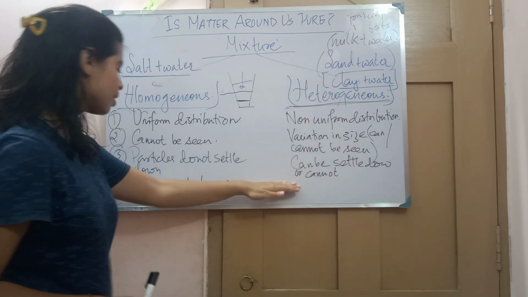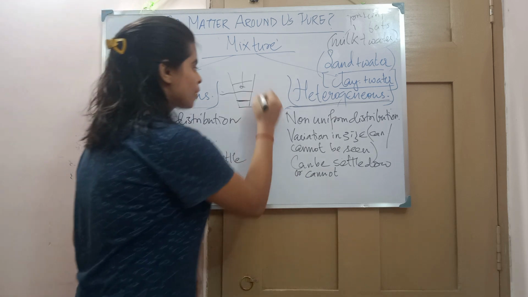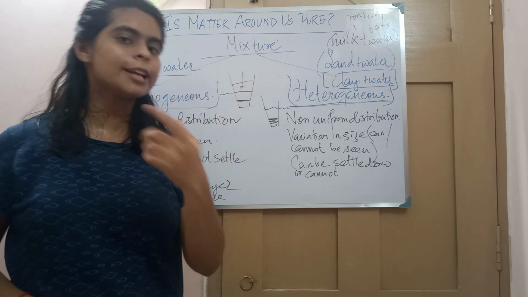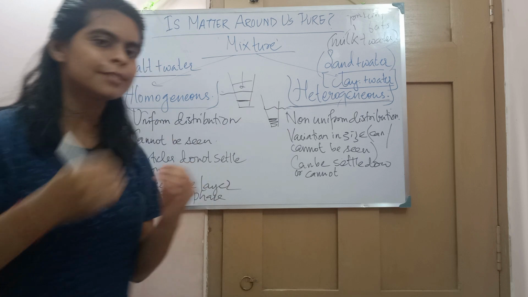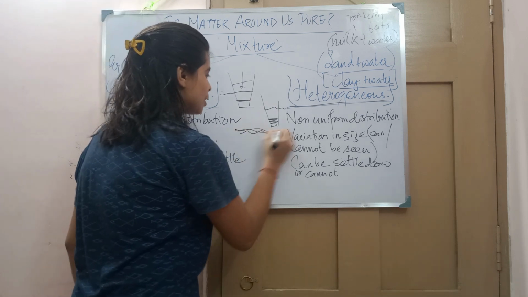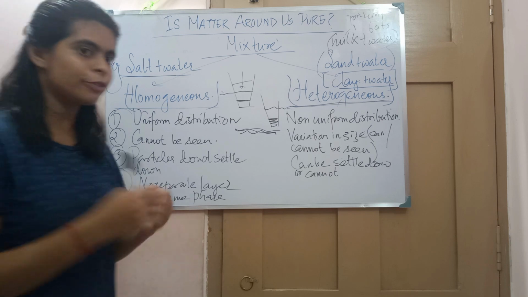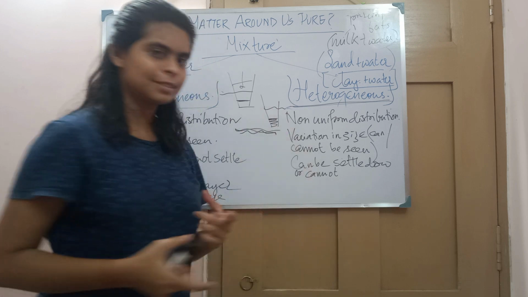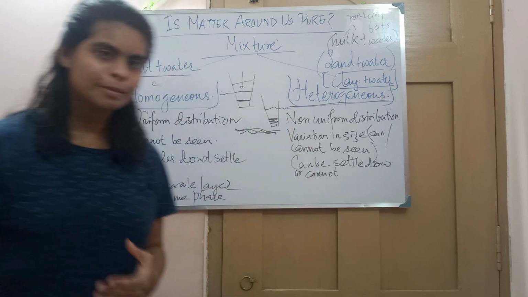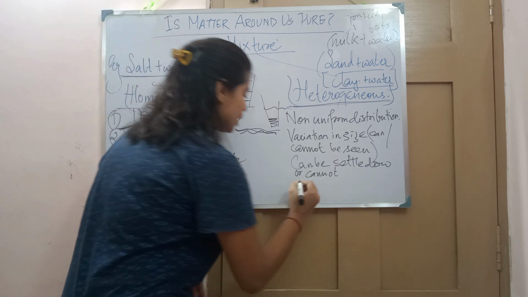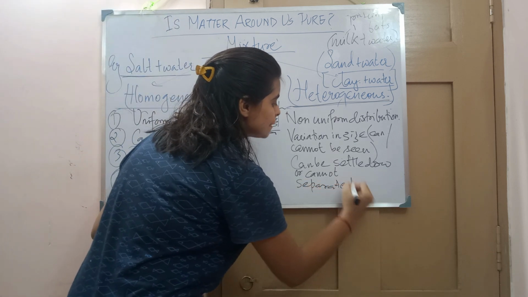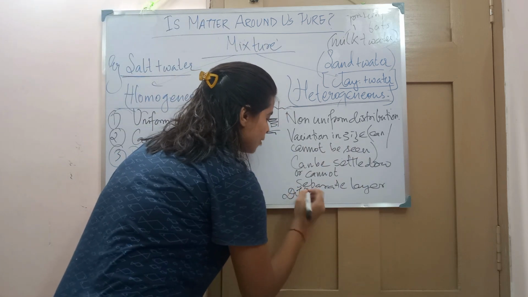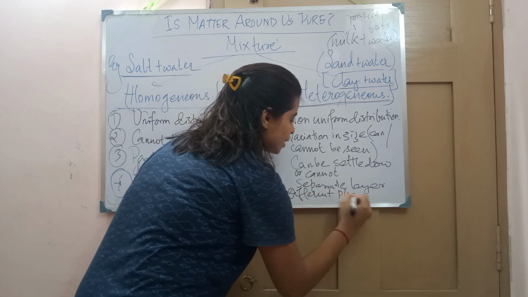So here a layer has been formed. A layer of what? A layer of sand. Here is sand and above is water. In milk also you will find a layer of what? A layer of fat and a layer of water. The fat will be floating on the milk. You will see some butteriness, that cream that is floating on the milk, that is fat. And the rest is below, at the bottom. So here a separate layer is formed, and since a separate layer is formed, we can say here there is a different phase, not one phase.